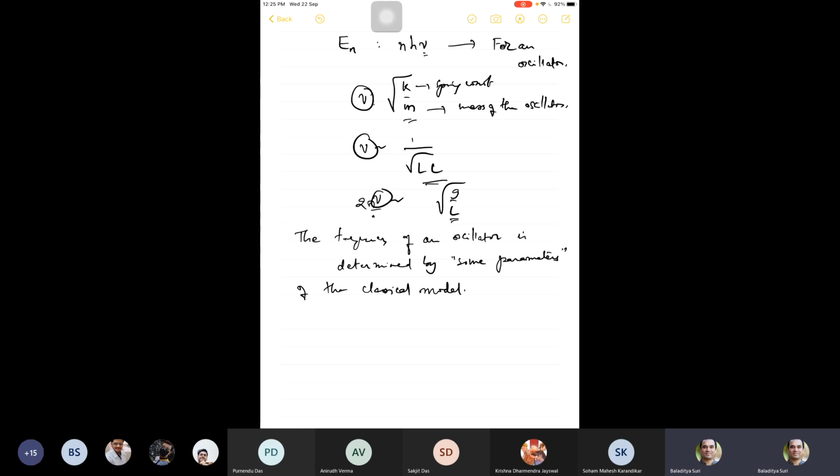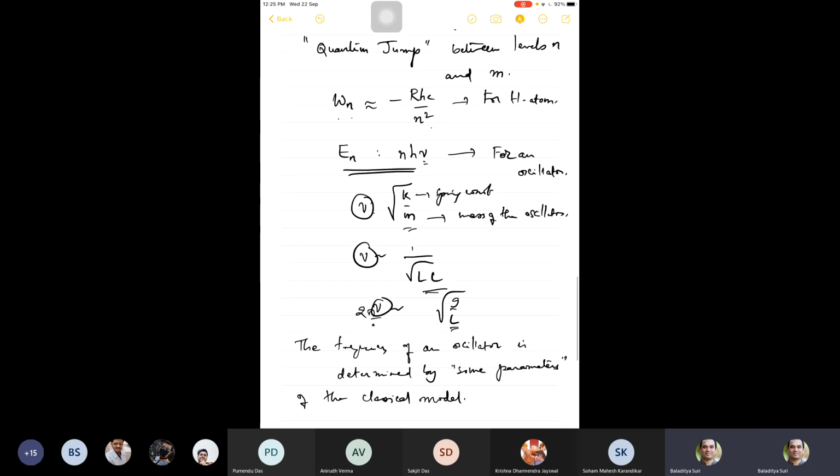You take those classical quantities and you can predict the frequency. And once you know the frequency, you can write down the energy of the oscillator as nh nu.